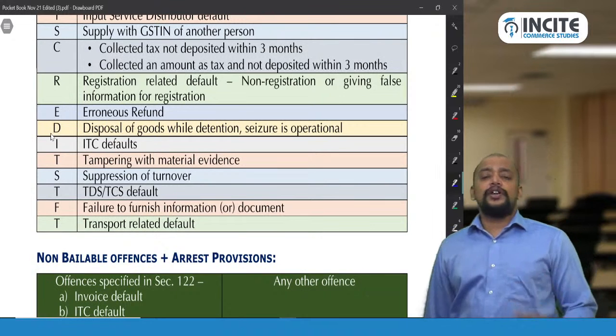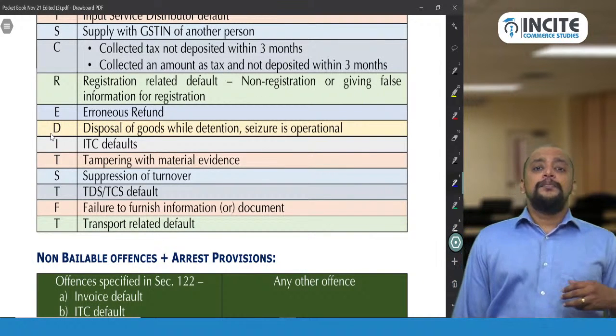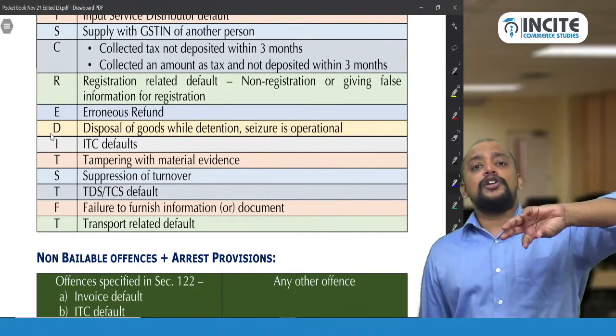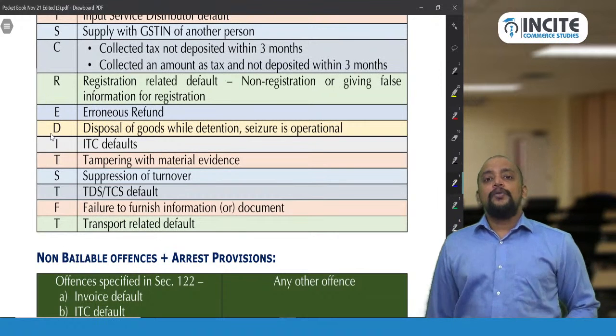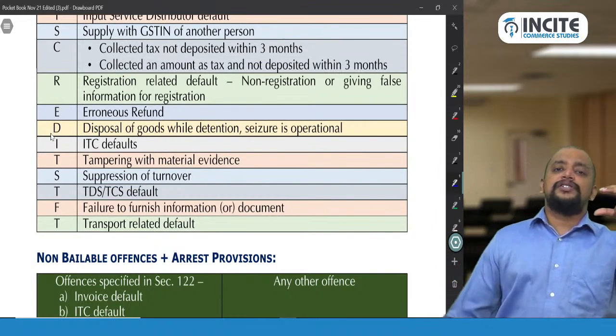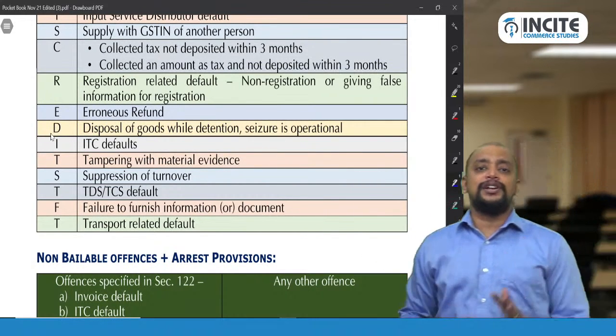So that is known as detention or prohibition order. So that is an alternative to seizure. Okay, whatever is the importance that is given to the seizure, the same importance should be given to the detention.